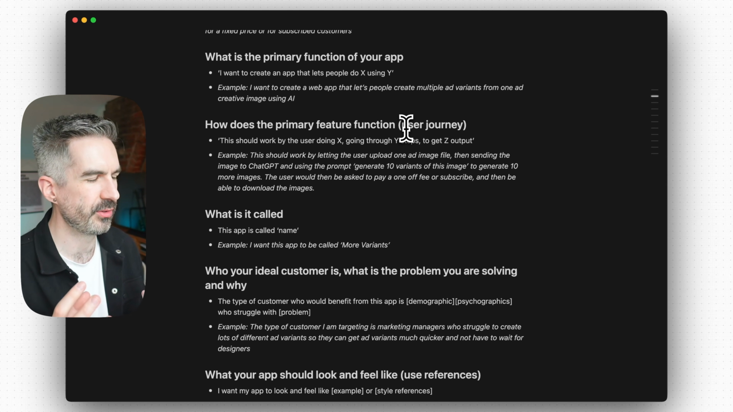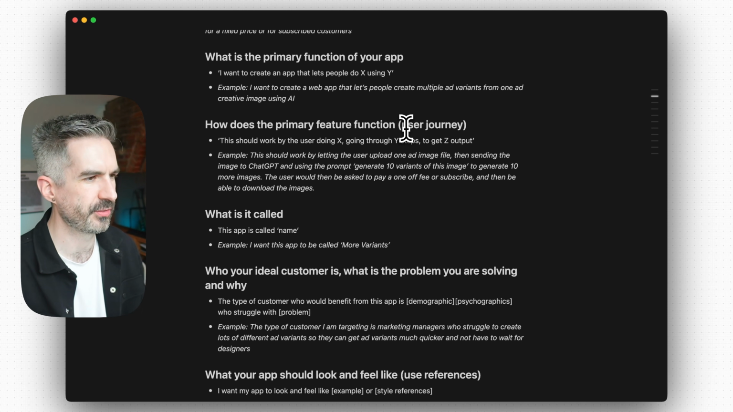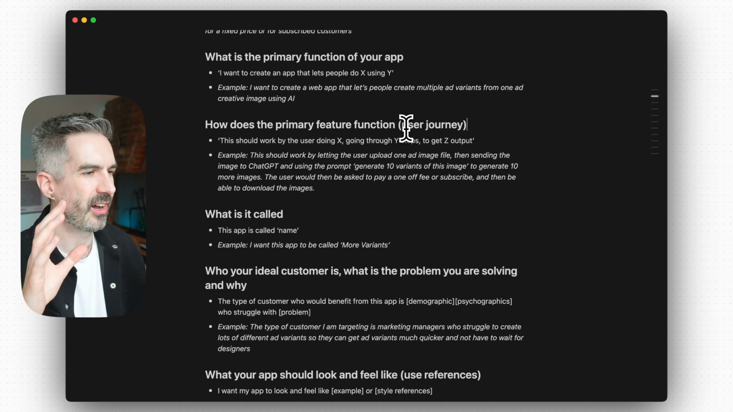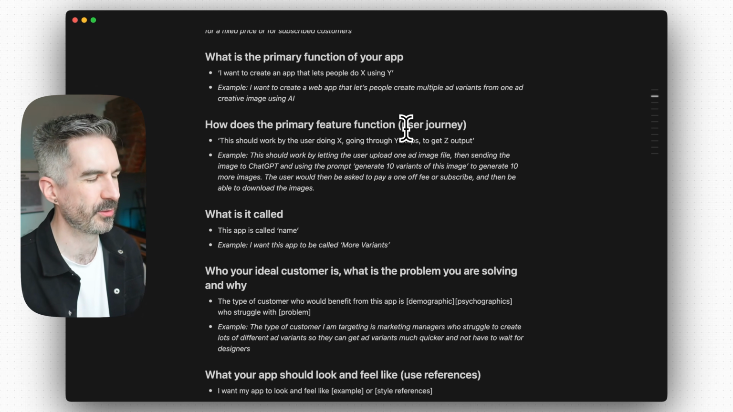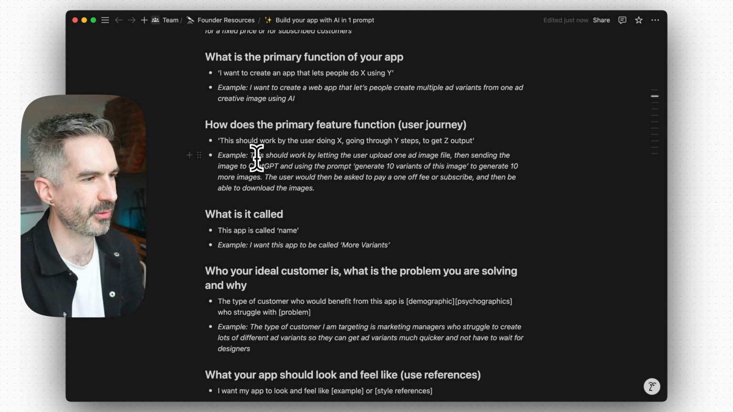And if you don't know what a user journey is, it's basically the individual steps that someone using an app or a piece of software would go through to get to something. So it's that journey of using something. So I click this button, I upload this thing, I wait for this to happen, I go to this page, those sorts of things.